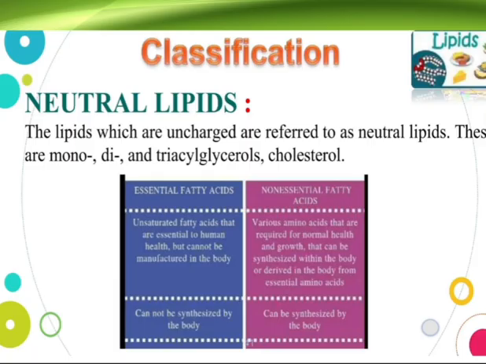Non-essential fatty acids are those required for normal health and growth that can be synthesized within the body. Essential fatty acids cannot be synthesized by the body. Non-essential fatty acids can be synthesized by the body.